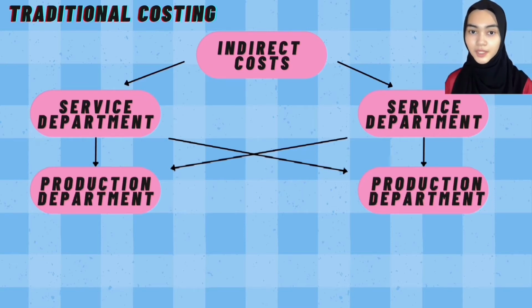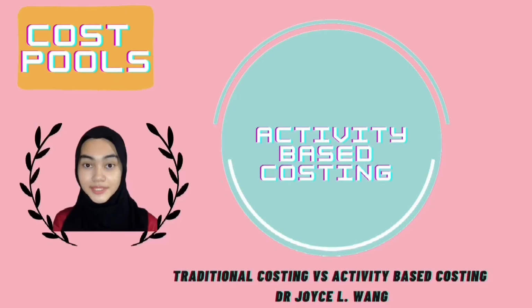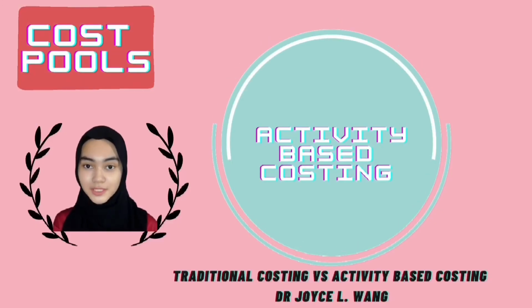By this time, the indirect costs accumulated in production departments include the department's own indirect costs and any indirect costs received from service departments. These indirect costs are then allocated to products by using the allocation rate, which is also called absorption rate. Next, I will explain about activity-based costing.